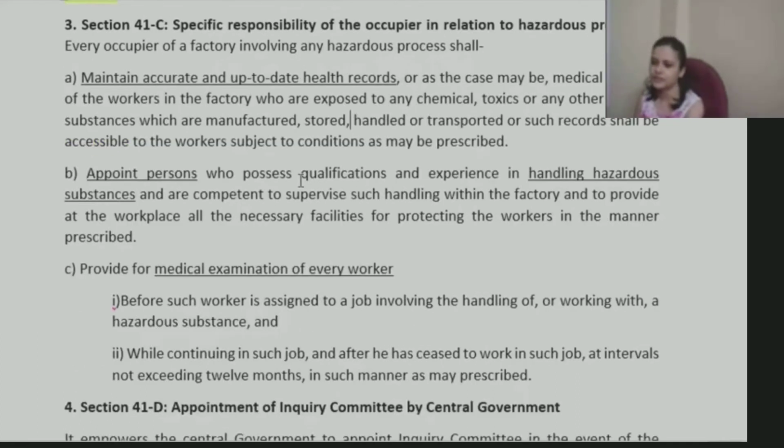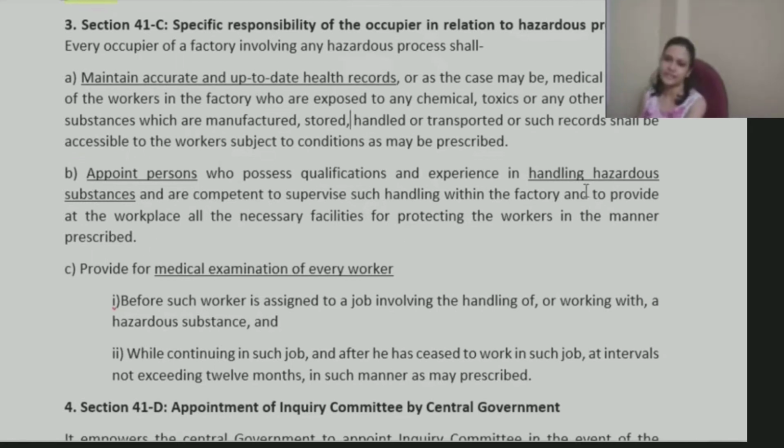Appoint a person who possesses qualification and experience in handling hazardous substances and is competent to supervise such handling within the factory, and provide at the workplace all the necessary facilities for protecting the workers in the prescribed manner.